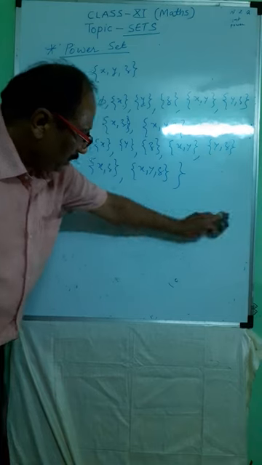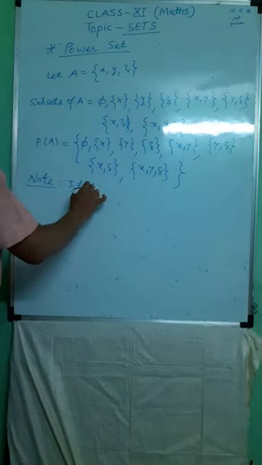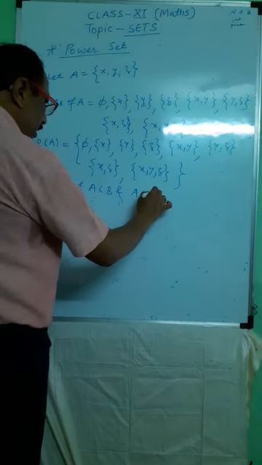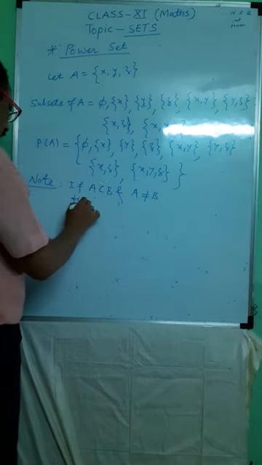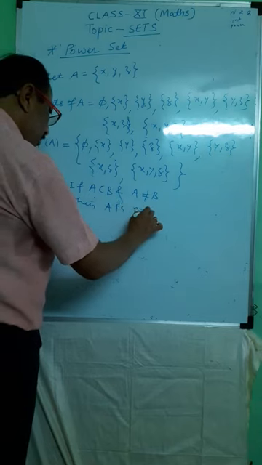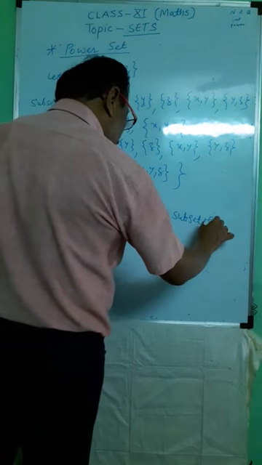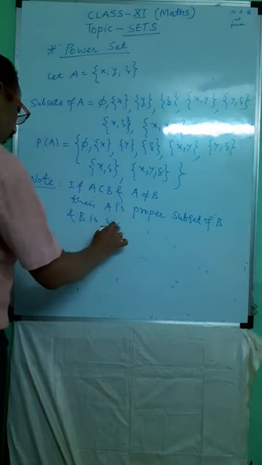If A is a subset of B and A is not equal to B, then A is a proper subset of B. What is B? B is a superset of A.